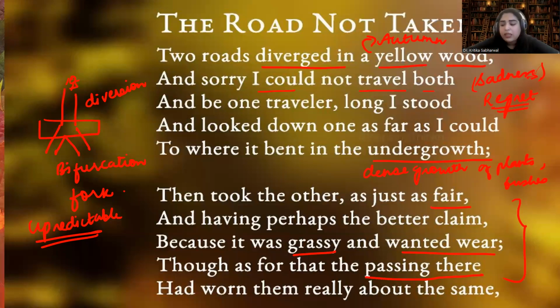Claim basically means here a better option. He thought that one road had a better option because it was grassier and more inviting. But then he was confused and came to the assertion that both the roads were equally traveled by people. Passing there means the people who were traveling on those roads, both the roads.